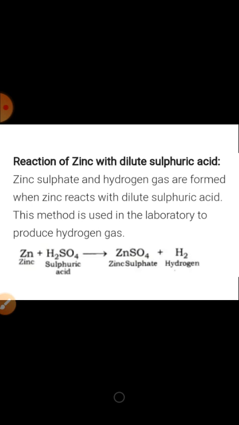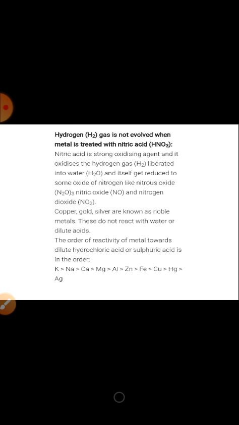Reaction of zinc with dilute sulfuric acid. Zinc sulfate and hydrogen gas are formed when zinc reacts with dilute sulfuric acid. Hydrogen gas is not evolved when metal is treated with nitric acid. Nitric acid is a strong oxidizing agent and it oxidizes the hydrogen gas liberated into water and itself gets reduced to some oxides of nitrogen like nitrous oxide, nitric oxide and nitrogen dioxide.